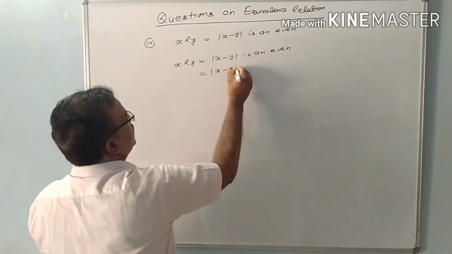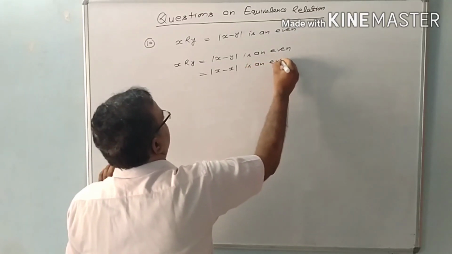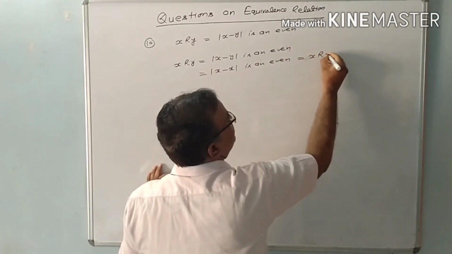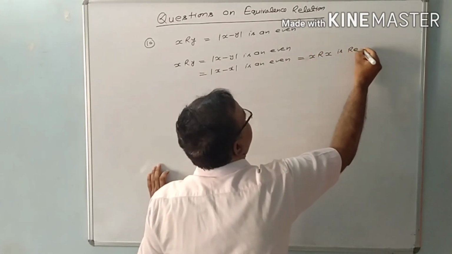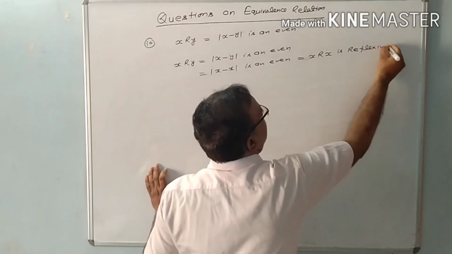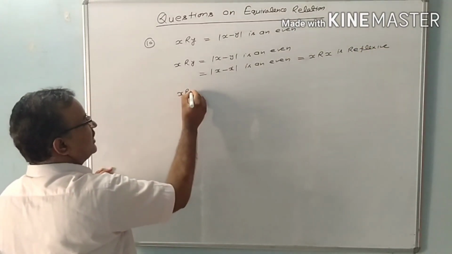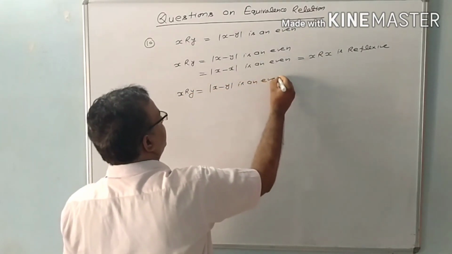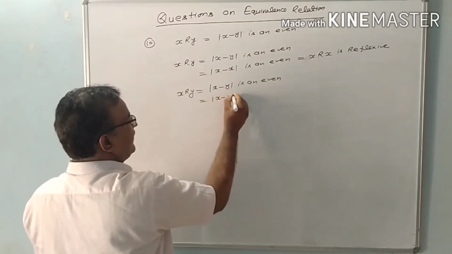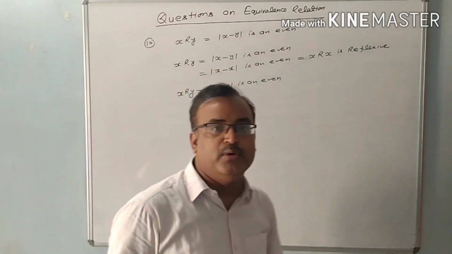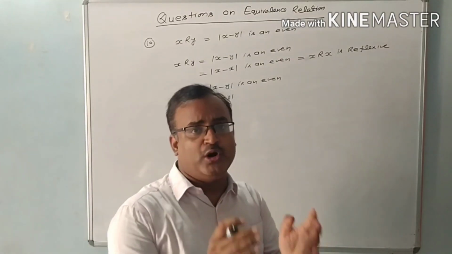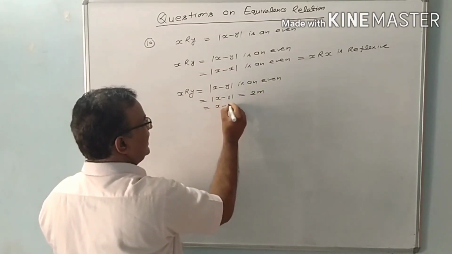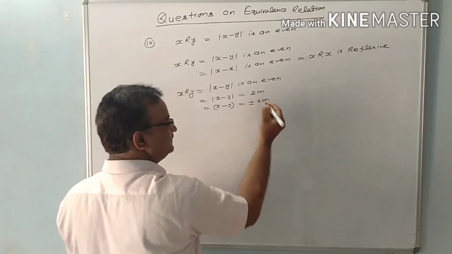So x minus x is equal to 0, which is also divisible by 2. So we can say it is even. That's why x has the same relation with itself, so it is reflexive. X related with y if mod of x minus y is an even number. It's clear that if x minus y in modulus is an even number, then it is divisible by 2. So we can write it as 2m. So x minus y is equal to plus minus 2m.